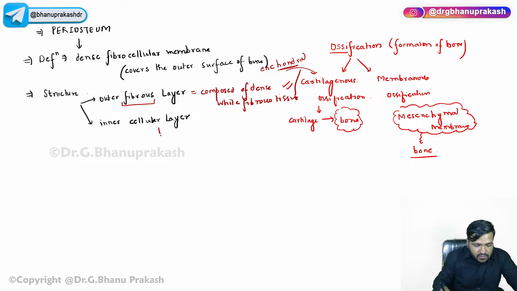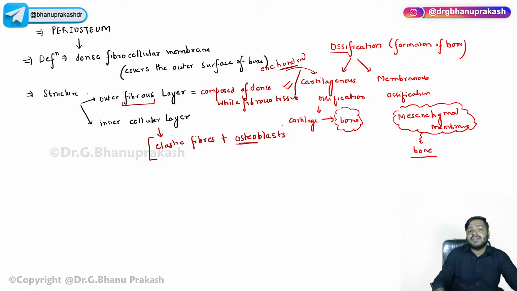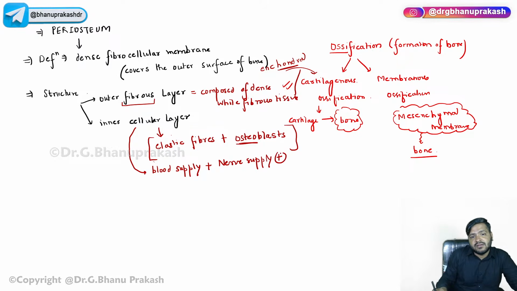Now, when I say inner cellular layer, it is basically composed of elastic fibers, and we have cells over here, the bone cells that are called the osteoblasts. Osteo means bone, and the cells of the bone are the osteoblasts. Remember, the inner cellular layer has a rich vascularity. Over here, the blood supply plus the nerve supply is present, richly supplied with blood and nerve supply.